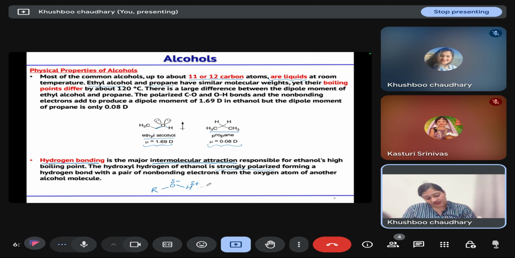So this hydrogen is attracted by the oxygen of the other alcohol molecule that has a negative charge, and this attraction between the hydrogen of one molecule and the electronegative atom of the other molecule, we call a hydrogen bond. Because of this extra intermolecular attraction, the boiling point of alcohols is higher than their corresponding alkanes.